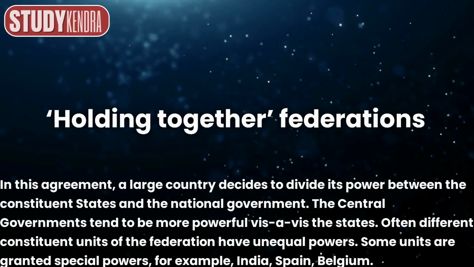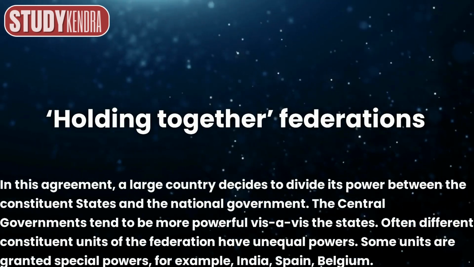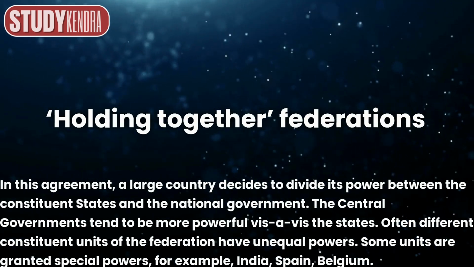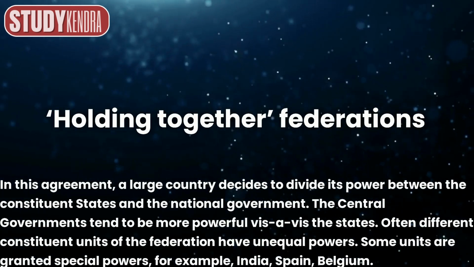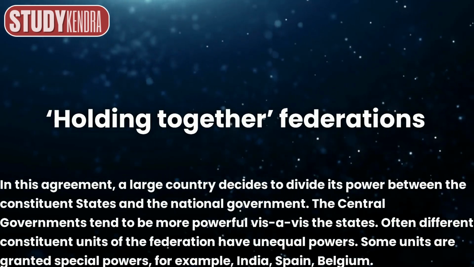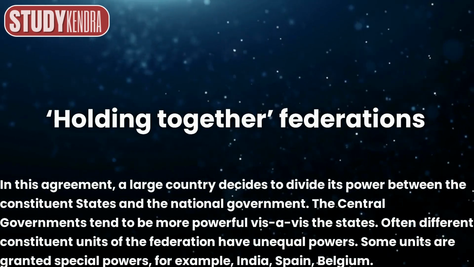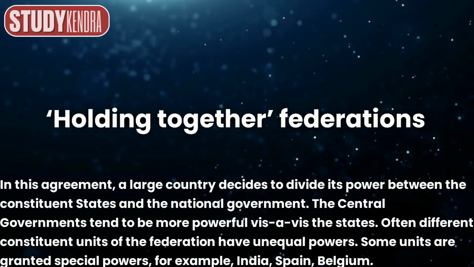Holding together federations. In this agreement, a large country decides to divide its power between the constituent states and the national government. The central governments tend to be more powerful than states. Often different constituent units of the federation have unequal powers. Some units are granted special powers, for example, India, Spain, Belgium.